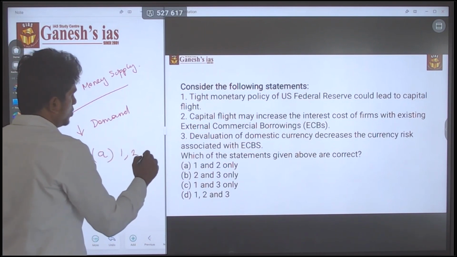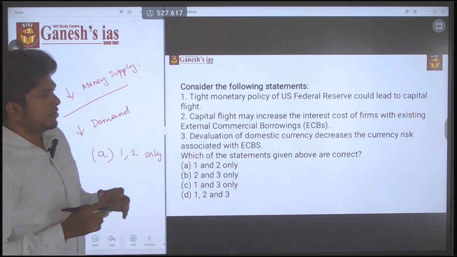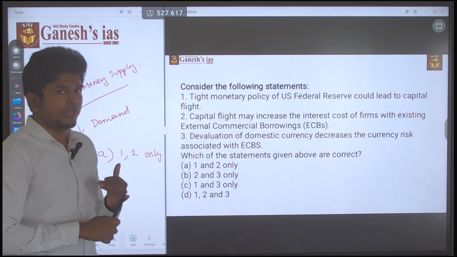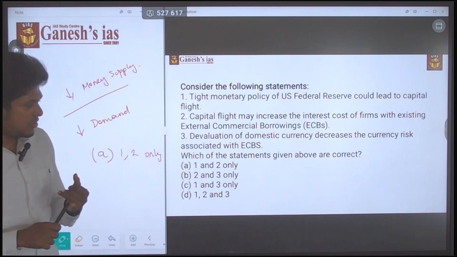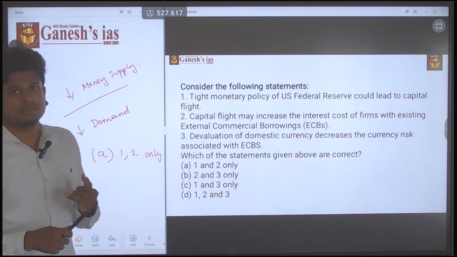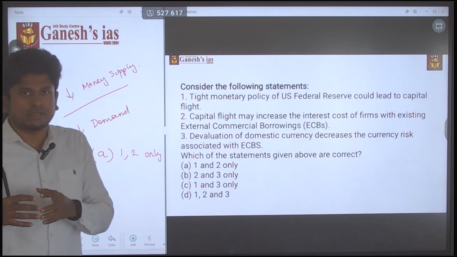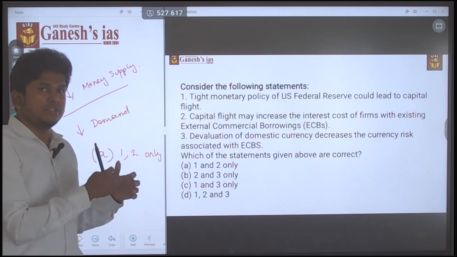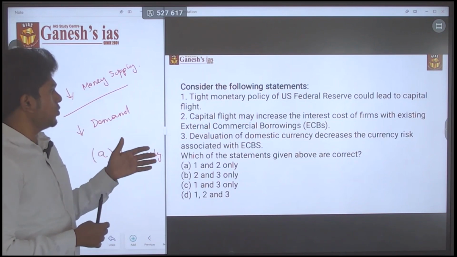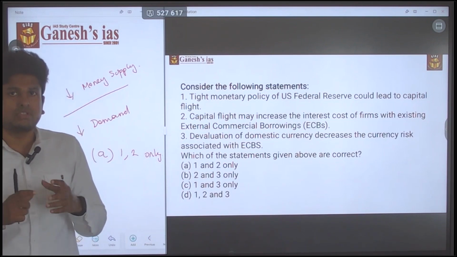1 and 2 only. So first of all, you have to know what external commercial borrowing is, and then what will happen if there is a devaluation in the domestic currency. There is no connection between the devaluation of the domestic currency and the external commercial borrowing. And then you also have to know what capital flight is. They may sometimes use these words.